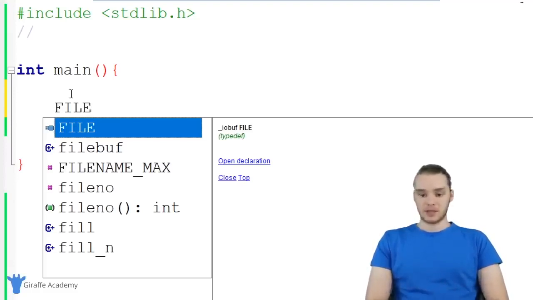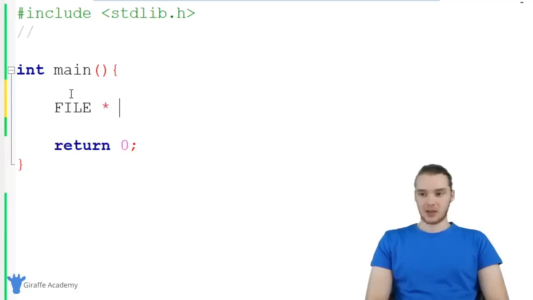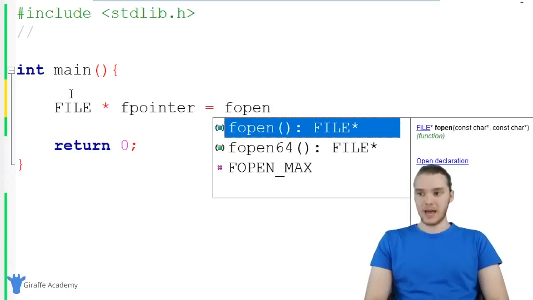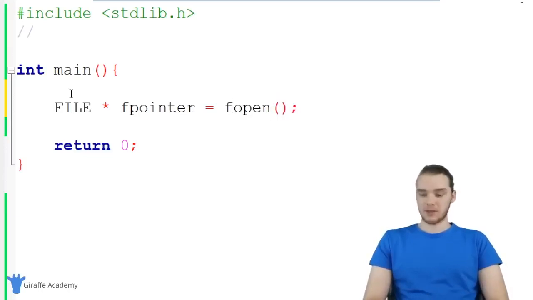So I'm just going to say FILE and make an asterisk and give this a name. I'm just going to call this fPointer and that'll just stand for file pointer. And I want to set this equal to fopen. And fopen is actually a function that's going to open a file for us. And so inside of these parentheses, I'm going to give this a couple different parameters.